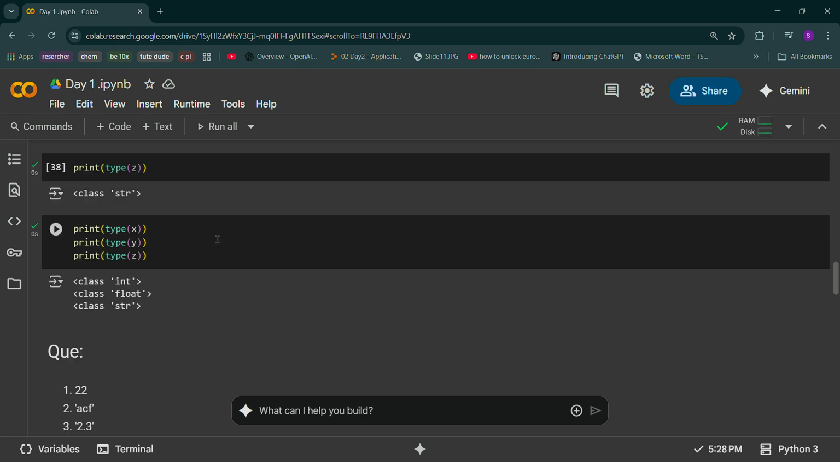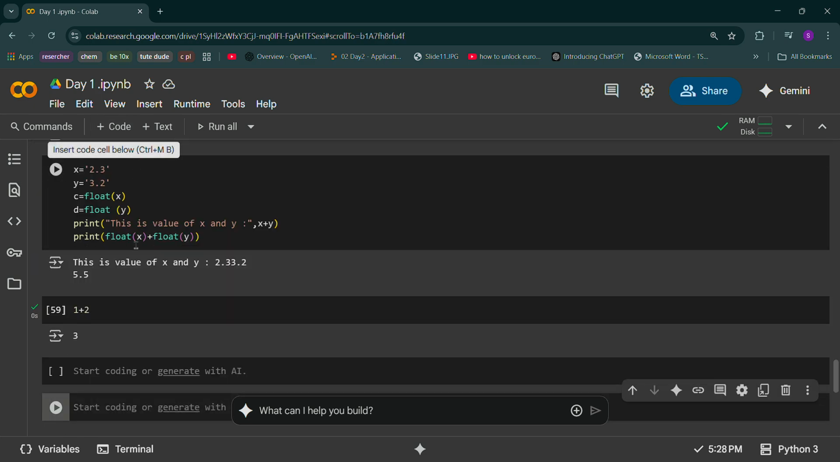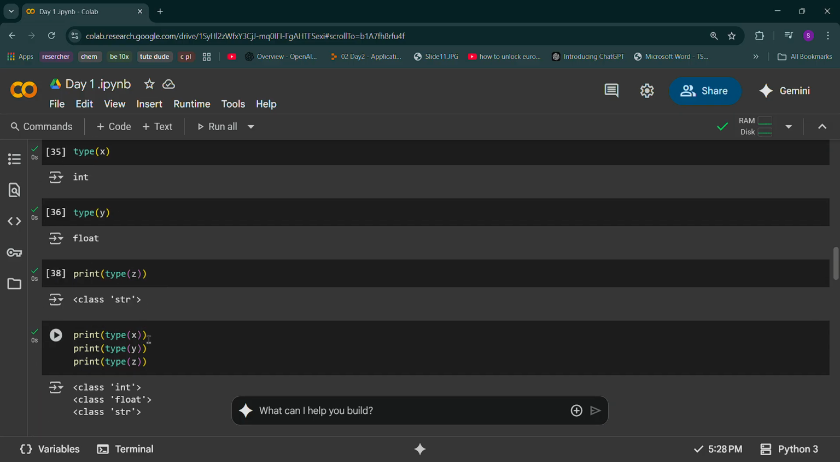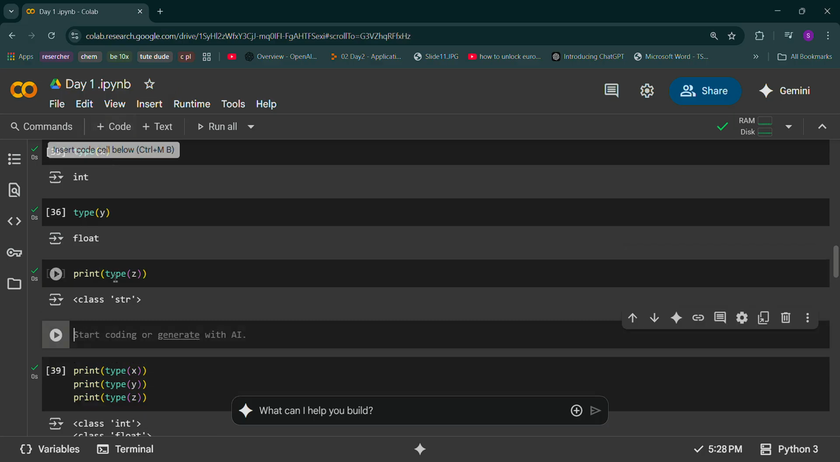Okay. So till here everything was clear, right? Whatever we have done, we have learned how to print a message. We got to know what data types are: integer, string, float, and boolean. Okay, and how to find the type of data we are having.